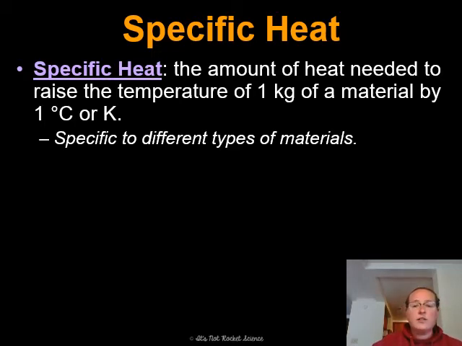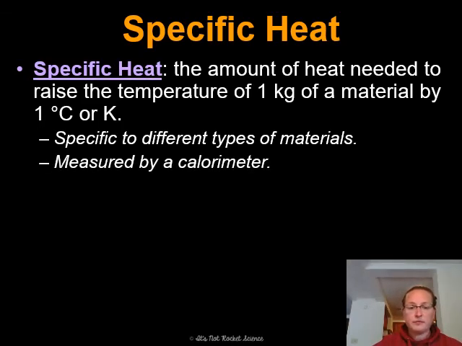So this is specific to different types of materials. So there is a set number for specific heat for each material. So that is not something that we calculate, that is something that has already been determined. The specific heat of tin is always going to be the same. The specific heat of copper or gold or any other conductor is going to be the same. It doesn't matter if it's here or there. Anytime you have gold, it has a certain specific heat.